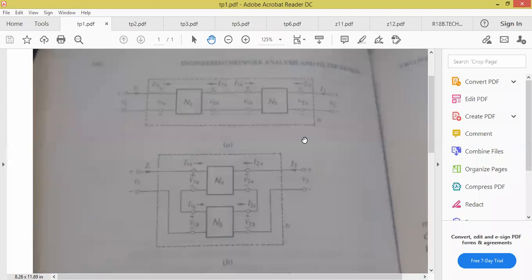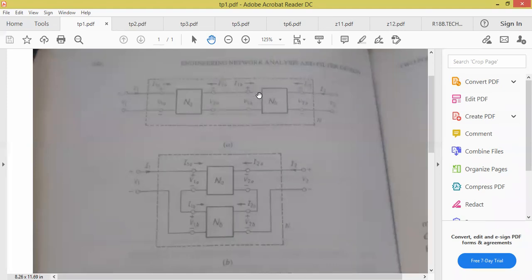Now, what do you mean by the word cascade? See, if the output of the first circuit or network is given as input to the second network, then it is called cascade. So if you see the first image, you have to draw this one, you have to remember these diagrams. So what is cascade connection? If you're having two networks, if the output of the first network is given as input to the second network, then it is called the cascade. I hope in analog electronics you came across the word cascade. Yes, sir. Okay, you came across.